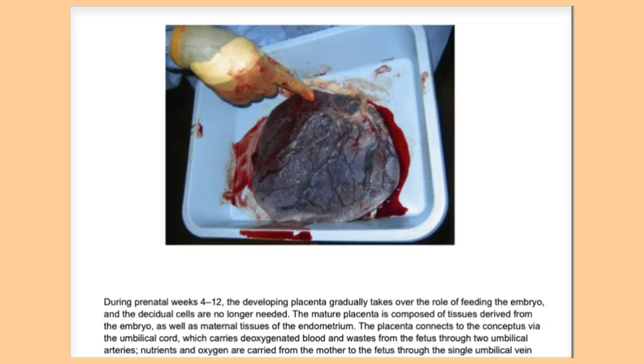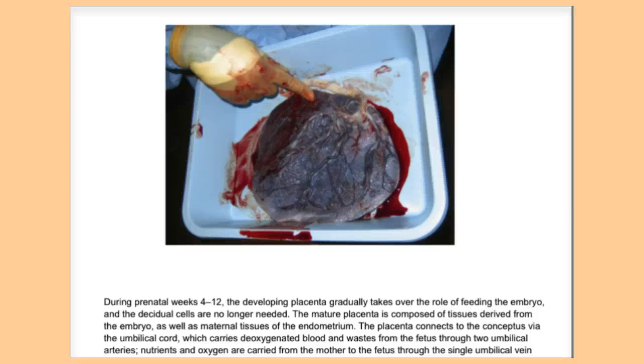If you remember what veins and arteries do, they carry blood, and when they carry blood, they transport materials. They transport important things such as oxygen, waste such as carbon dioxide, and glucose or food materials to the cells. If these are active, growing cells, of course they require material. So how do they get them? They get them through the mother.